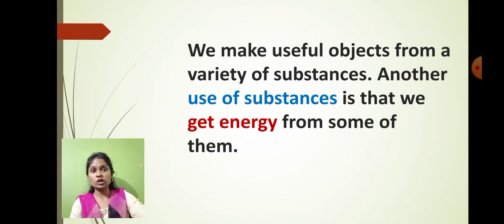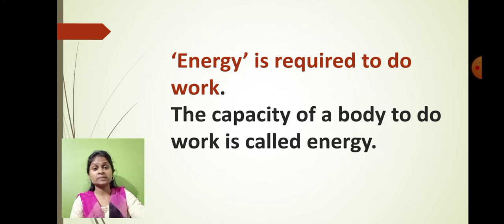And again students, as you all know, we make useful objects from a variety of substances. Another use of substances is that we get energy from some of them. When we burn the substances, we get energy. The energy can be in different forms. So what is the meaning of energy? Energy is required to do work. That means the capacity of the body to do any type of work is called what? Energy. For example, if you do any heavy activity, we feel tired after some time. That means our energy level went down.